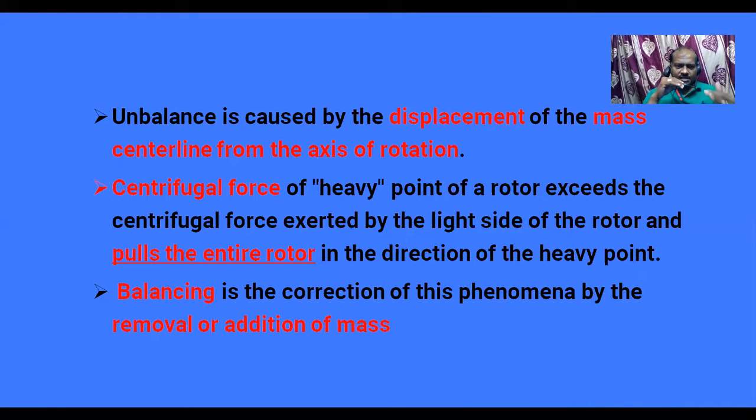If you observe the same point here, they have written that the centrifugal force of the heavy point of a rotor exceeds the centrifugal force exerted by the light side of the rotor and pulls the entire rotor in the direction of the heavy point. So what happens to unbalanced forces?